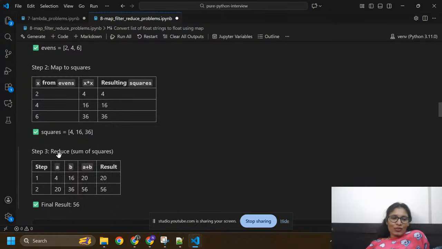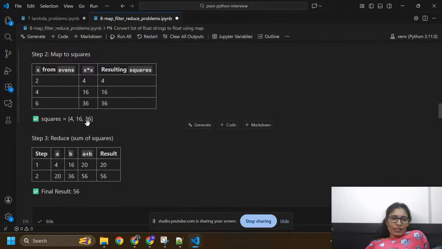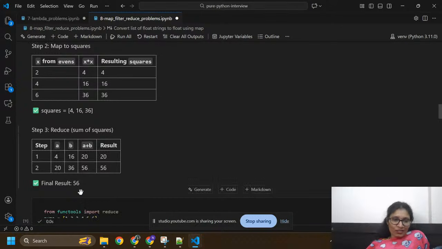Now we are going to reduce the sum of squares. Here we are going to find the sum of these squares. So here a equals 4 and b equals 16. We are going to add this a and b. I got 20 as the result. Now 20 will become a and this 36 will become b. So after adding 20 and 36, it will become 56. So the final result is 56.